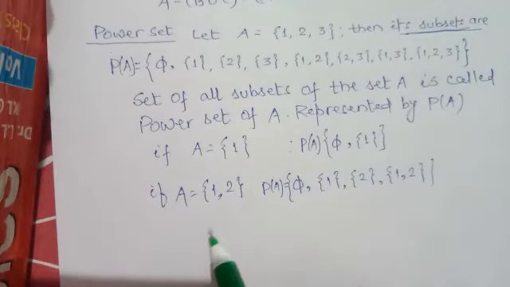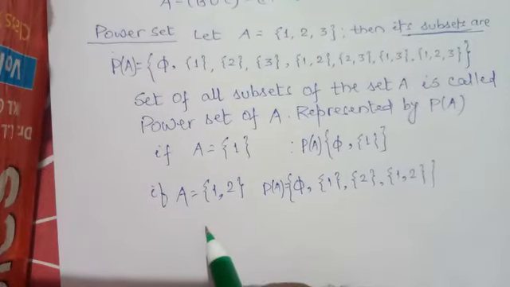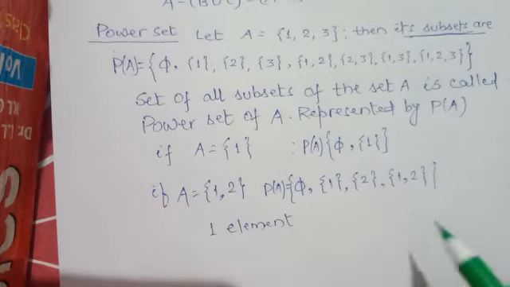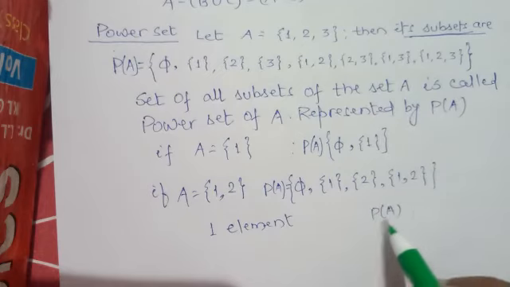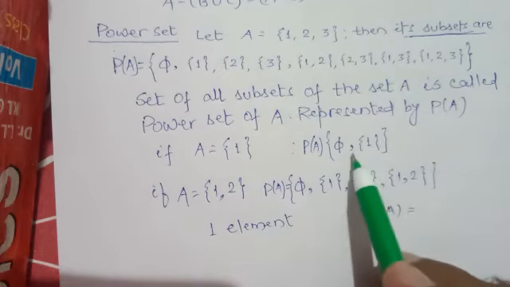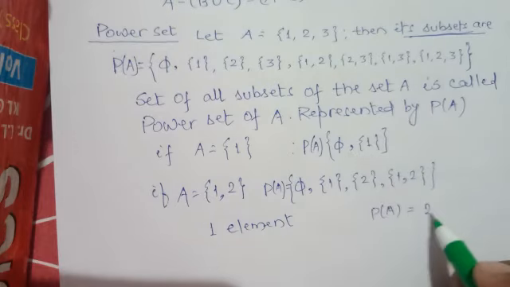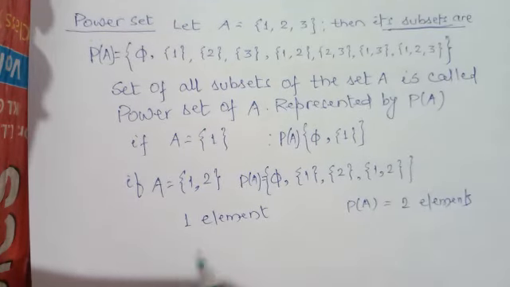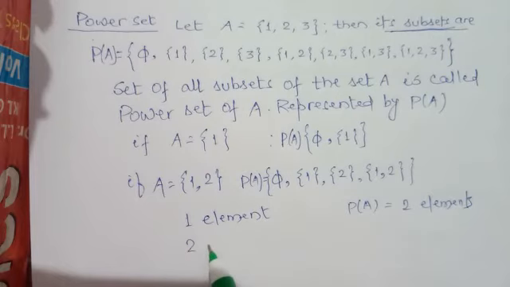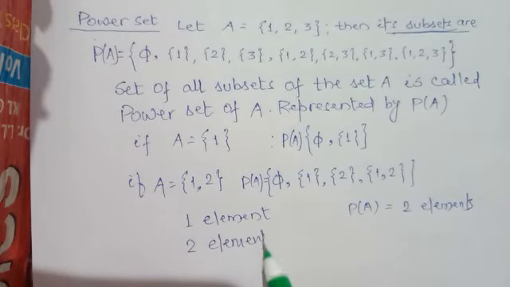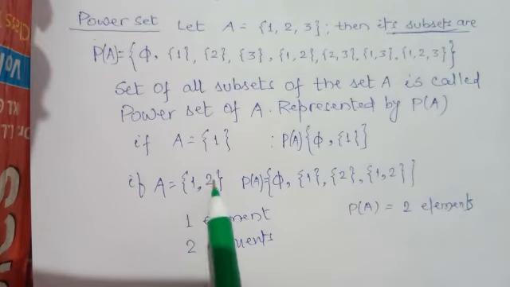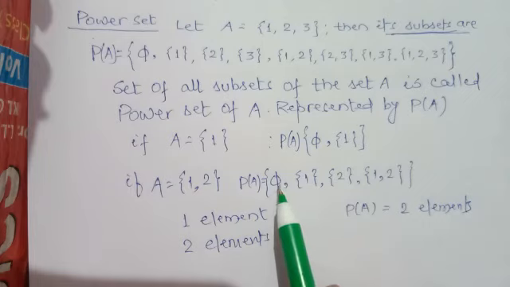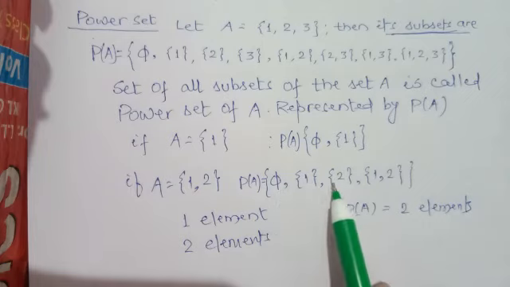We have seen that if a set has one element, then its power set, that is the set of all subsets, has two elements, phi and {1}. Similarly, if a set has two elements, as we have seen from the above example, how many elements are in its power set? Phi, {1}, {2}, {1, 2}.